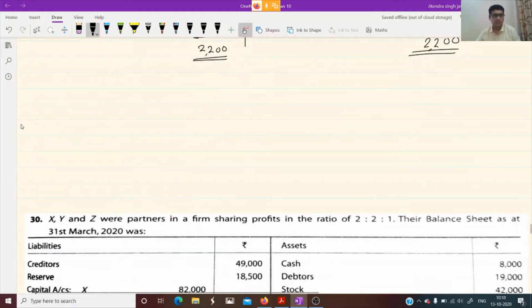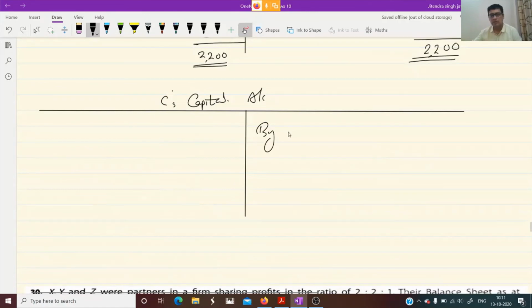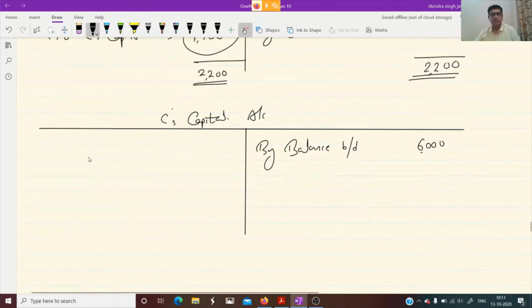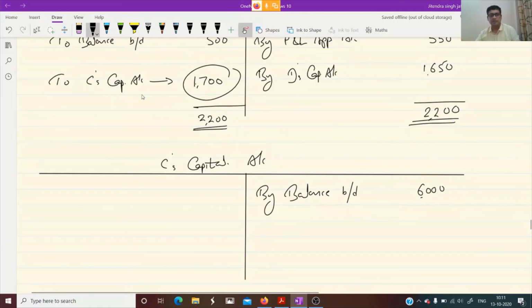Now simply we will prepare C's capital account. By balance brought down 6000 is given. And you can see from here 1700 will come from current account. Debit to credit. So here we will write by C's current account, 1700.